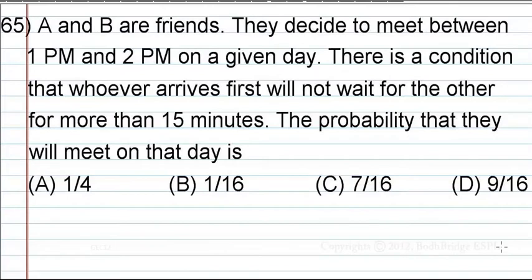A and B are friends. They decide to meet between 1 p.m. and 2 p.m. on a given day. There is a condition that whoever arrives first will not wait for the other for more than 15 minutes. The probability that they will meet on the day is? The options are 1/4, 1/16, 7/16, 9/16.